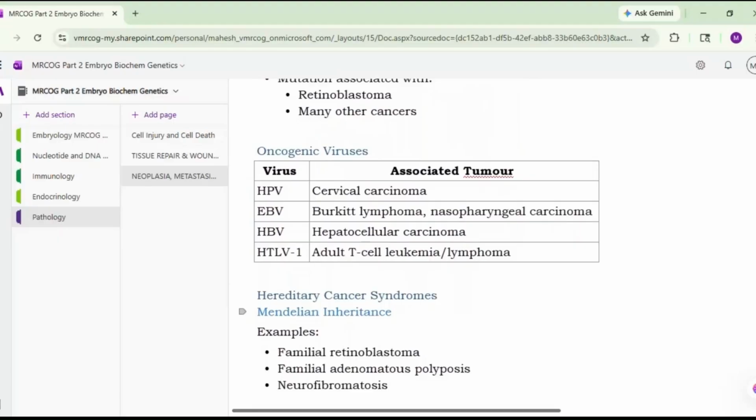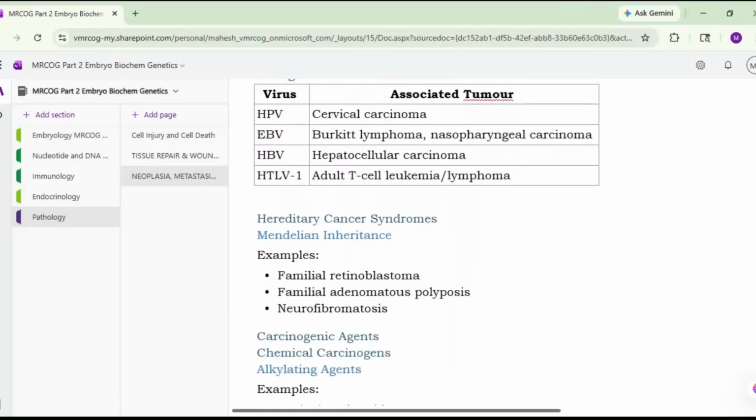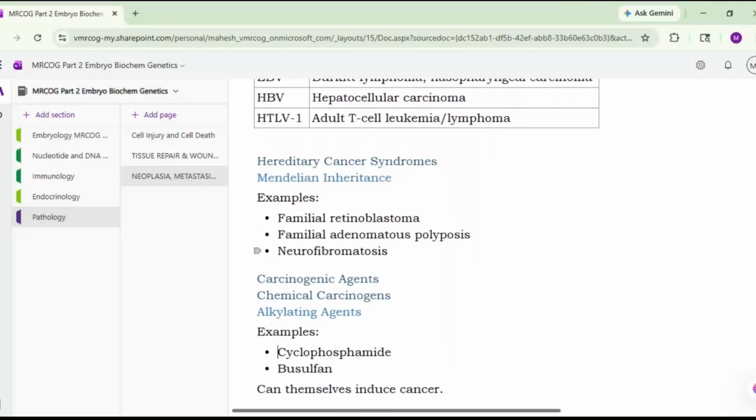Then hereditary cancer syndromes are there. There may be Mendelian inheritance. Examples are familial retinoblastoma, familial adenomatous polyposis, and neurofibromatosis. They have the Mendelian inheritance. These are the hereditary cancer syndromes.